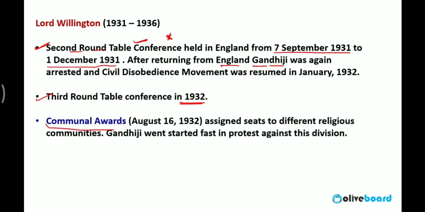Communal Award. What did the Britishers do? They took the report on the basis of the three round table conferences and made a final report. On 16 August 1932, they announced the Communal Award. Communal Award means allotment of seats to the different religious communities. Gandhiji was the first to go against this division.